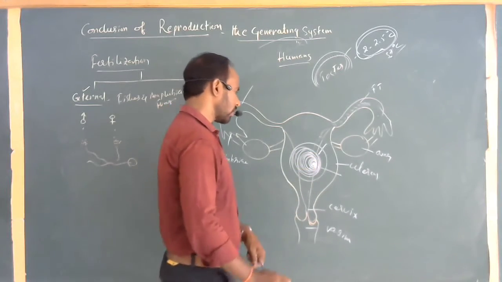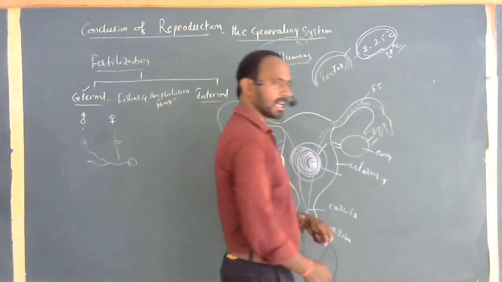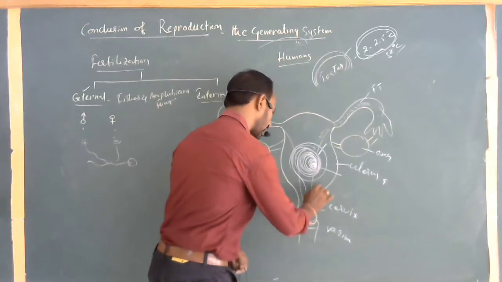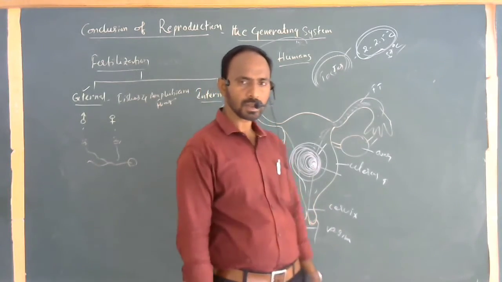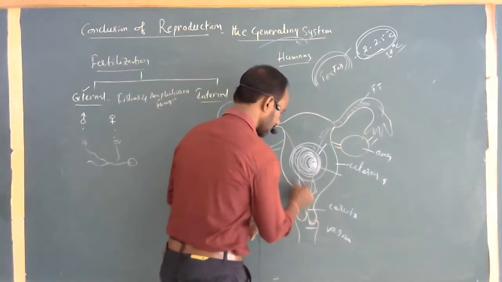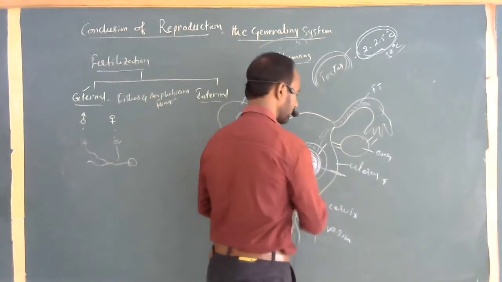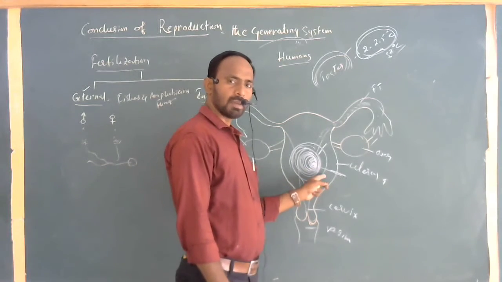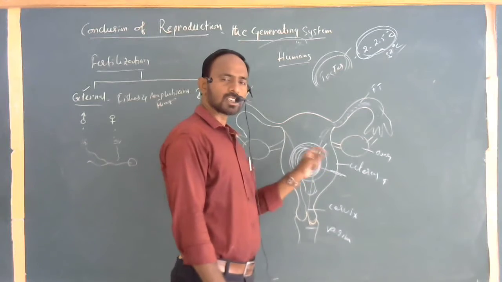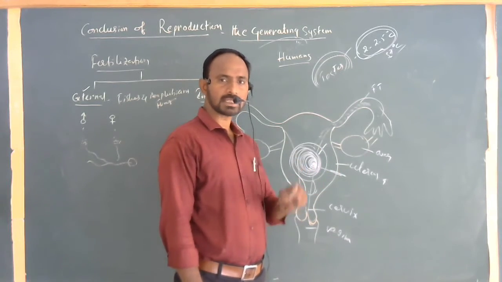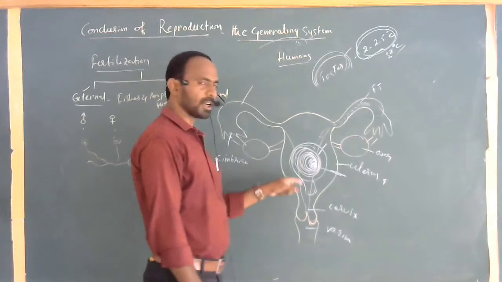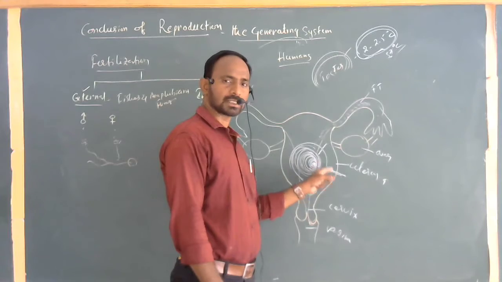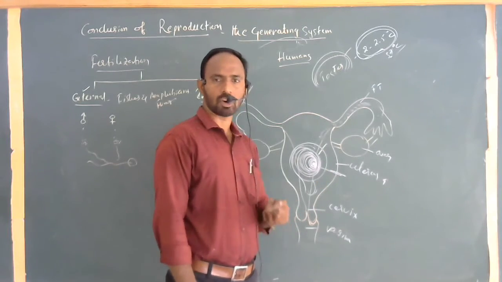When the baby has been growing continuously up to 9 months, the baby is ready to be triggered from the 8th to 9th month. Basically the head region grows towards the cervical region. Then the muscles present in the uterus, the walls surrounding the baby, make contractions. These contractions are useful to trigger the baby to push out. The mother also bears several kinds of contractions, just like pains. These are commonly called labor or labor pains.